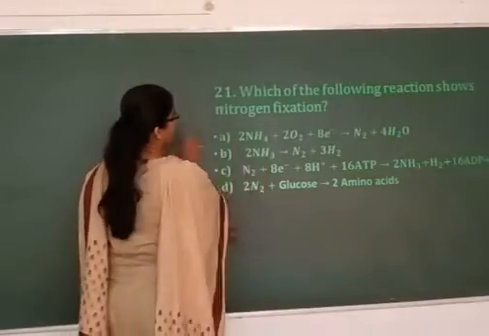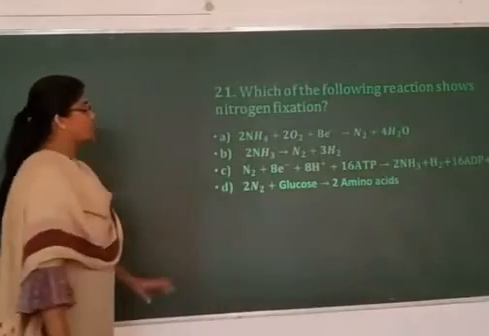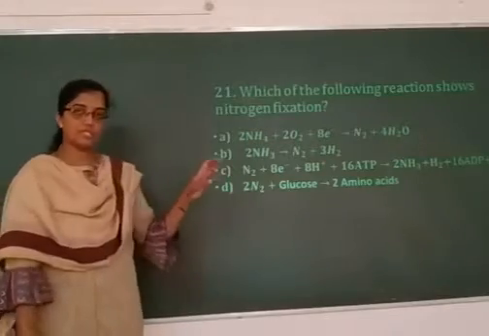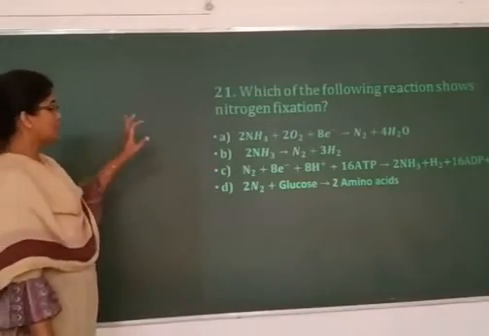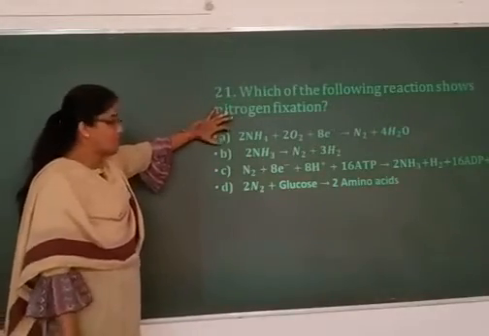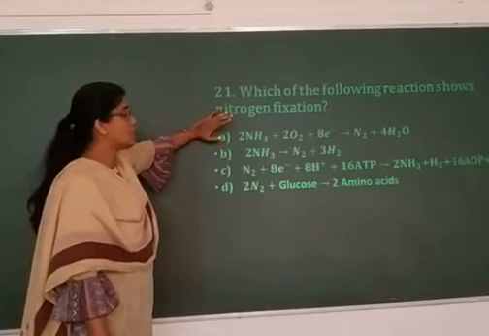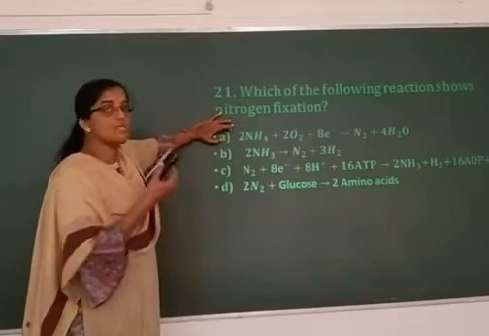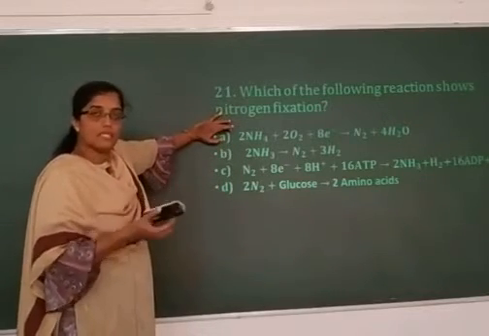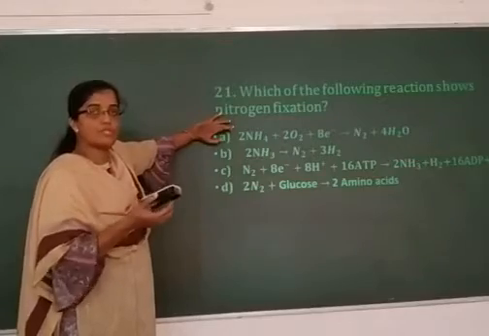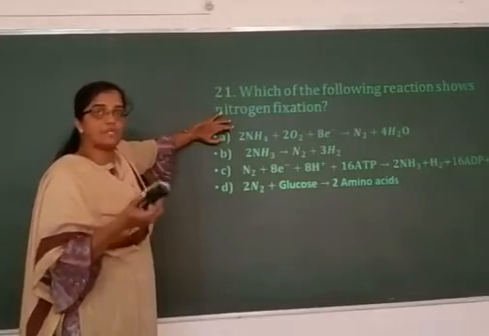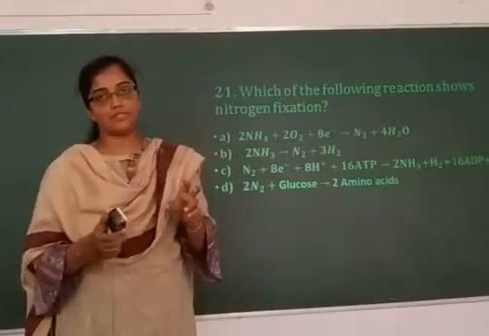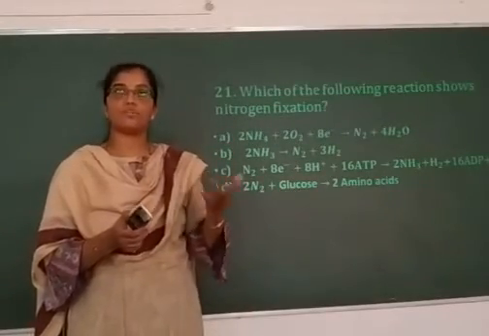Which of the following reactions shows nitrogen fixation? Again, the reaction is given in your textbook. If you see here, in the first equation, ammonia is converted into atmospheric nitrogen. It is not nitrogen fixation. Biological nitrogen fixation is a process where atmospheric nitrogen will be converted into a form that is utilized by the plants, that is, into nitrate or nitrite.